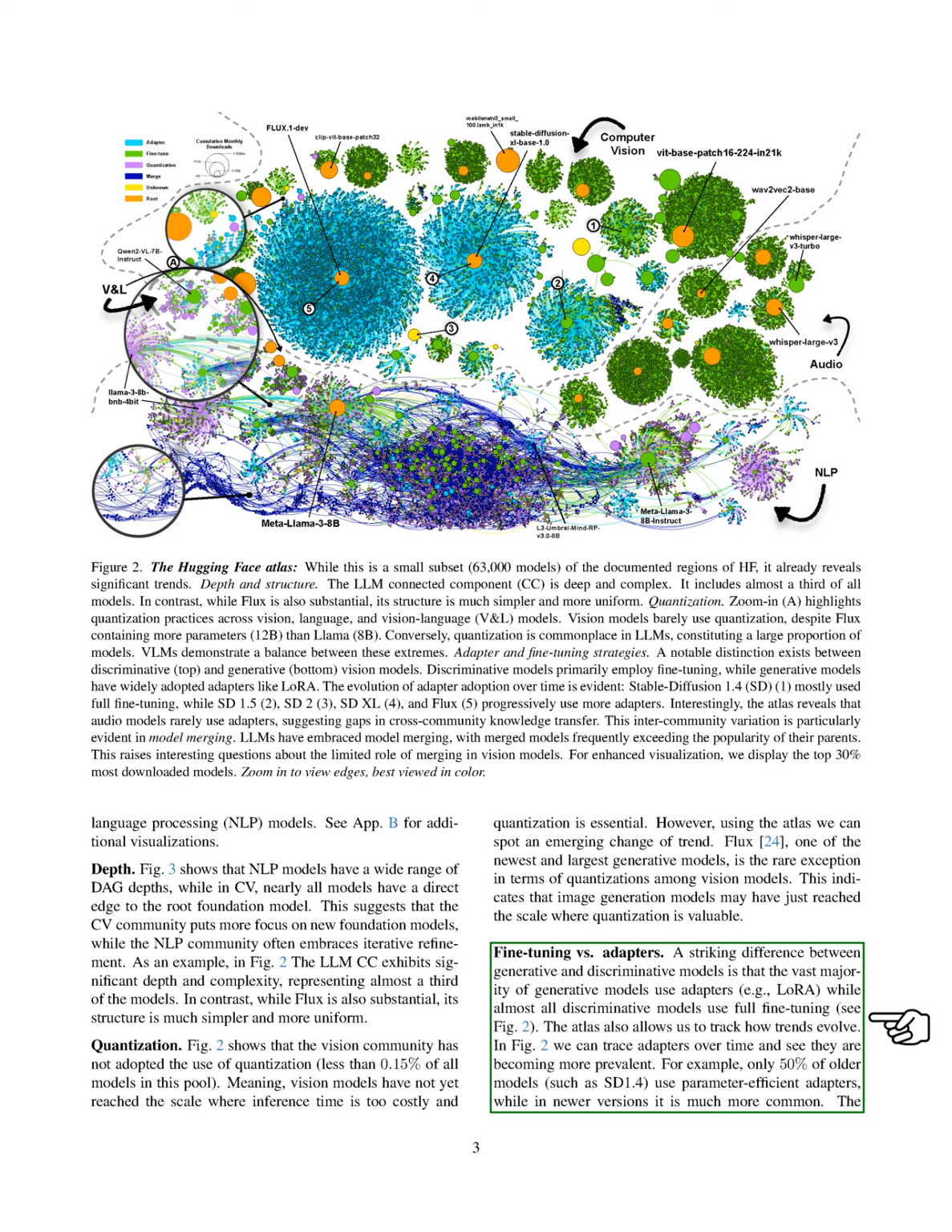We also observe a notable difference between generative and discriminative models in their use of fine-tuning methods. Most generative models employ adapters, like LoRA, while nearly all discriminative models rely on full fine-tuning. Our atlas allows us to track the increasing prevalence of adapters over time, with newer generative models showing a higher use of parameter-efficient adapters compared to older models.